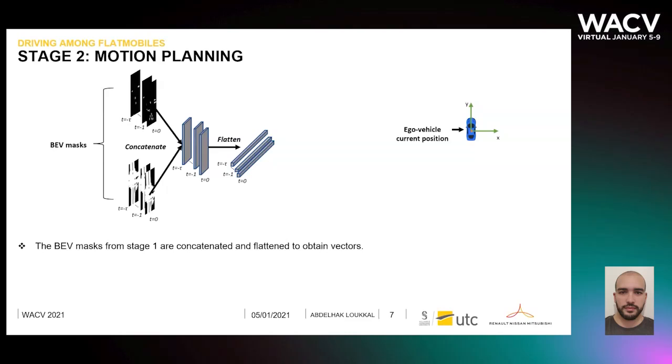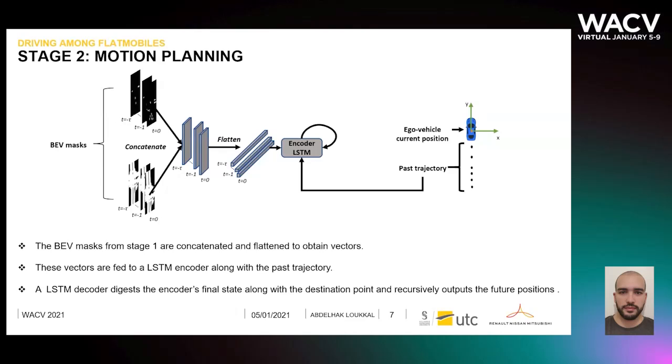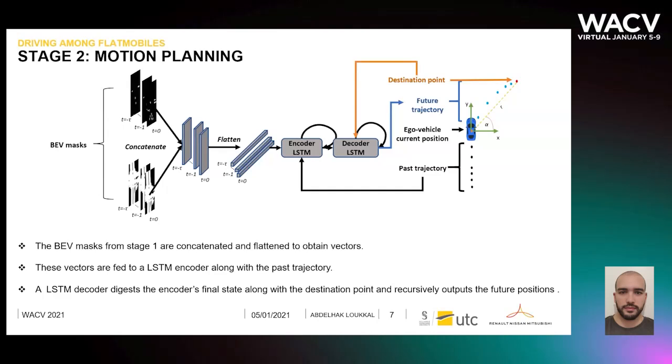The bird-eye view masks from stage 1 are concatenated and flattened to obtain vectors. These vectors are then fed to an LSTM encoder along with the path trajectory of the ego vehicle. Finally, the LSTM decoder digests the encoder's final state along with the destination point and recursively outputs the future positions of the ego vehicle.